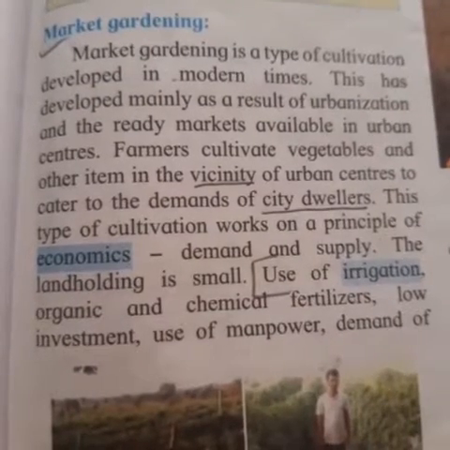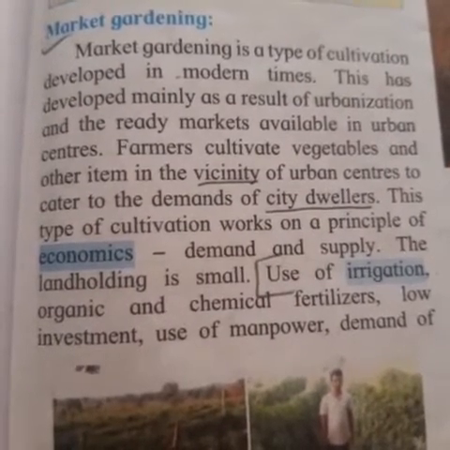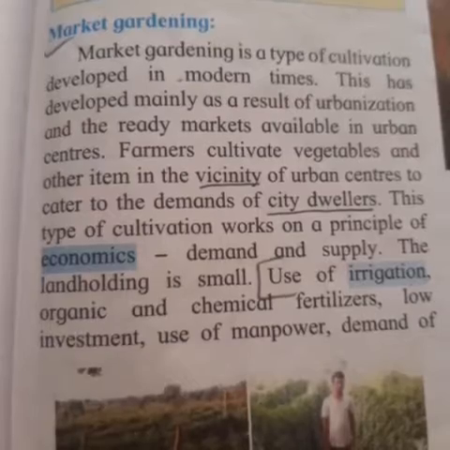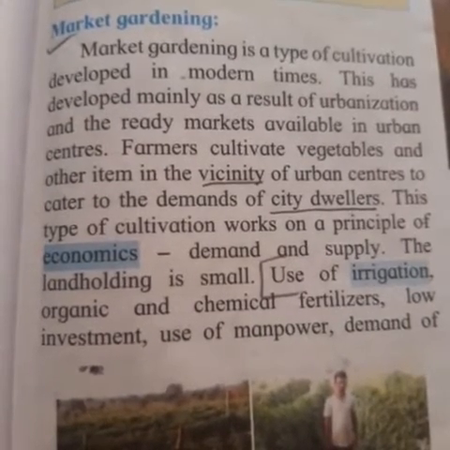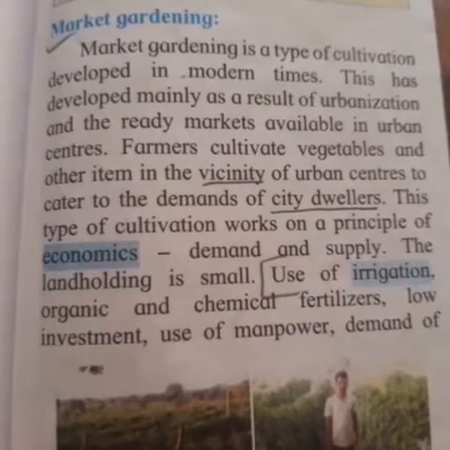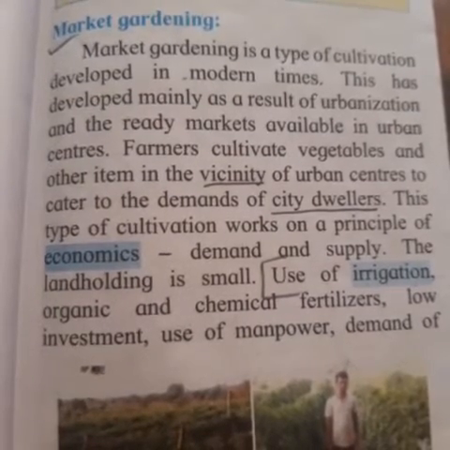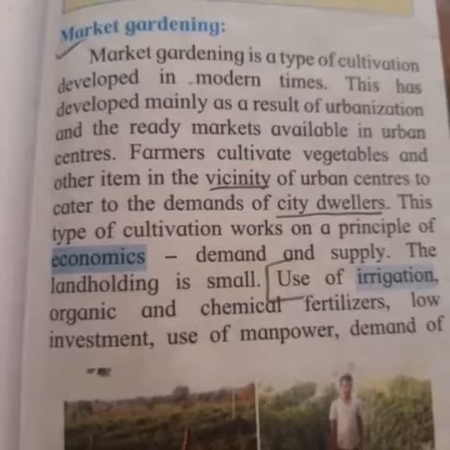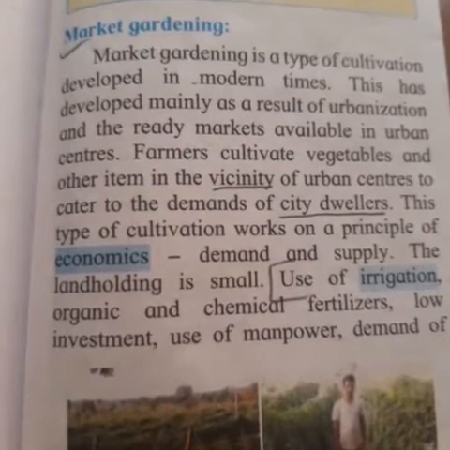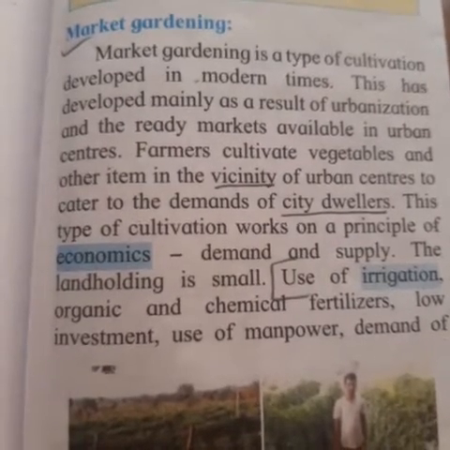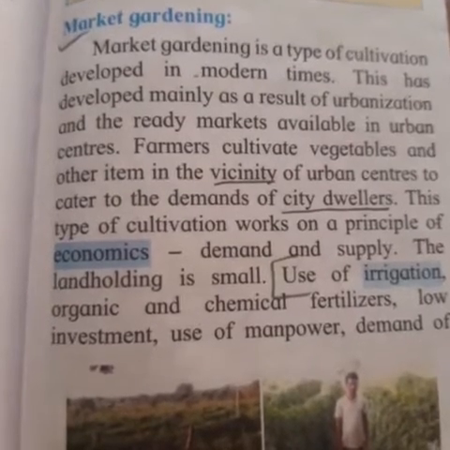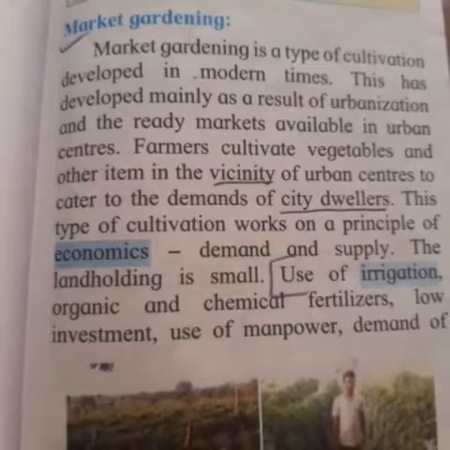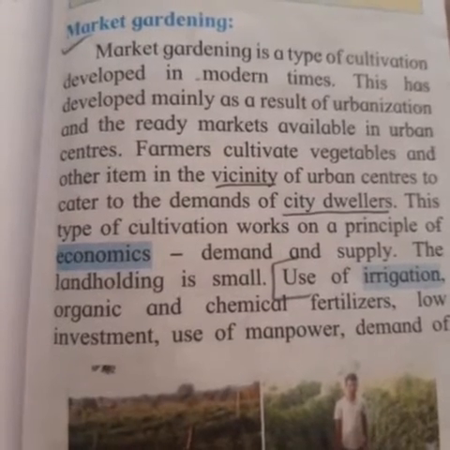Market gardening. Market gardening is a type of cultivation developed in modern times. This has developed mainly as a result of urbanization and the ready market available in urban centers. Farmers cultivate vegetables and other items in the vicinity of urban centers to cater to the demands of the city dwellers. This type of cultivation works on a principle of economic demand and supply.